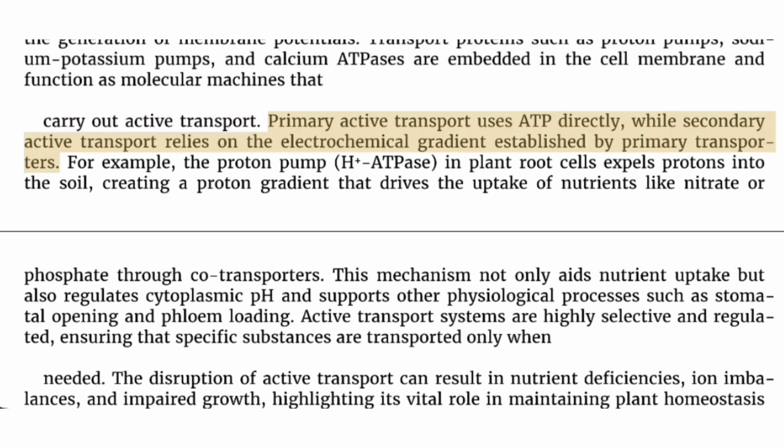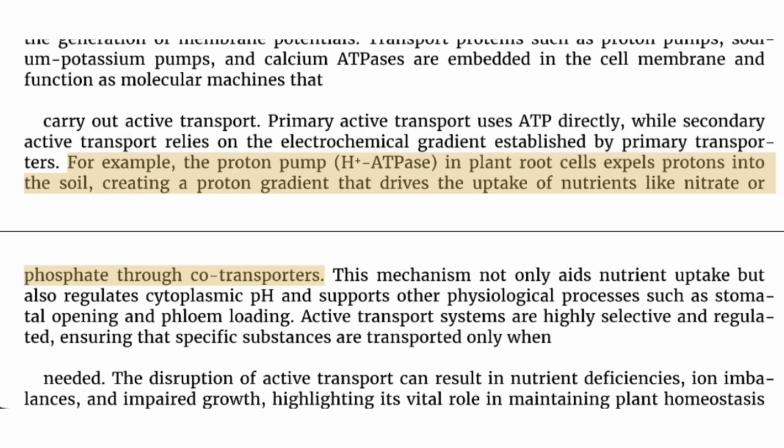Primary active transport uses ATP directly, while secondary active transport relies on the electrochemical gradient established by primary transporters. For example, the proton pump H⁺-ATPase in plant root cells expels protons into the soil, creating a proton gradient that drives the uptake of nutrients like nitrate or phosphate through co-transporters.